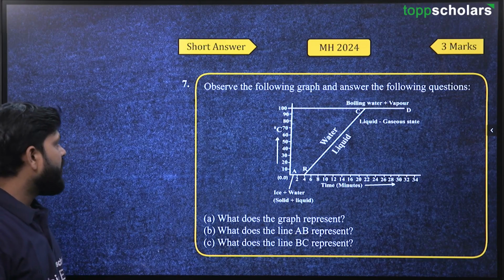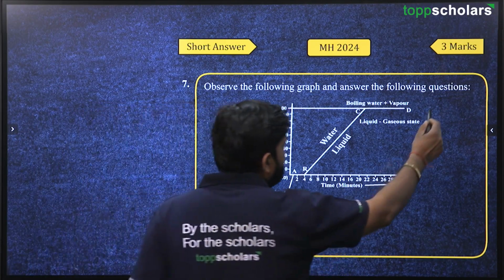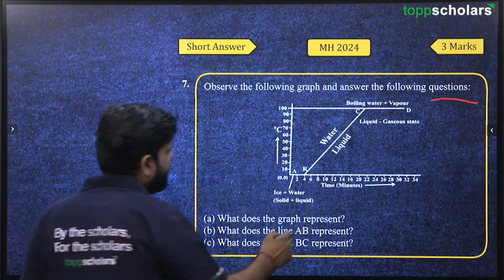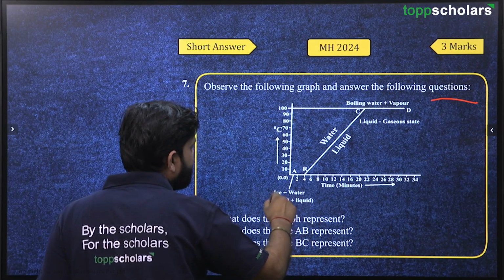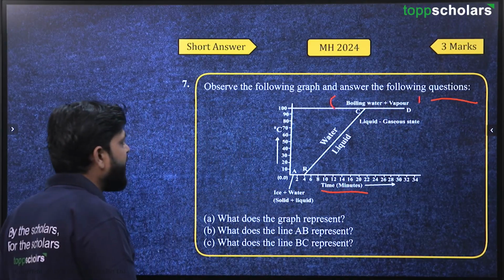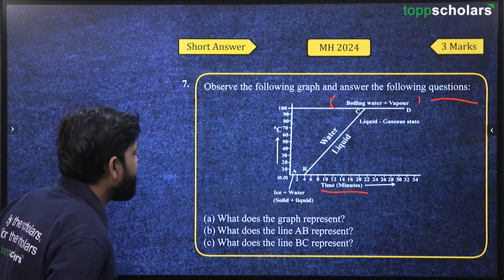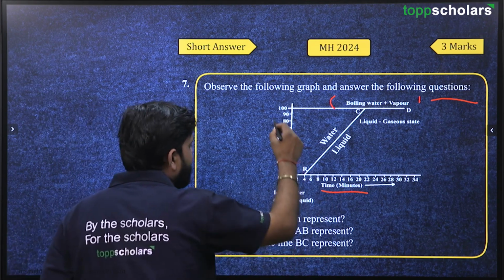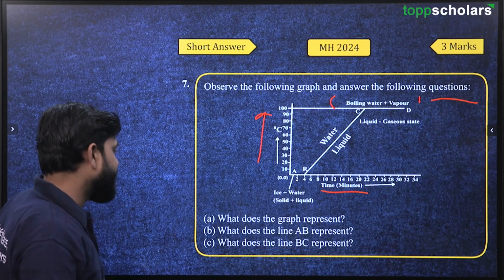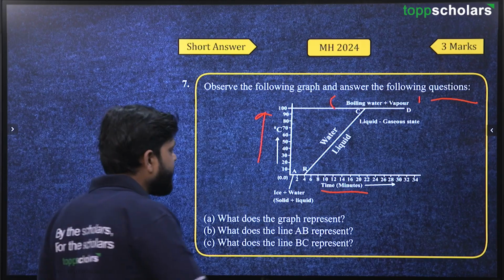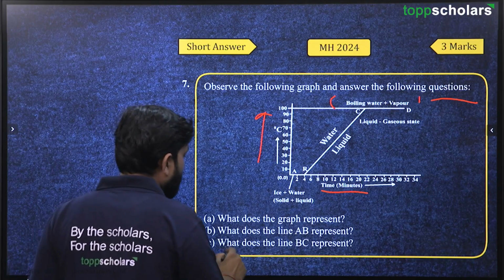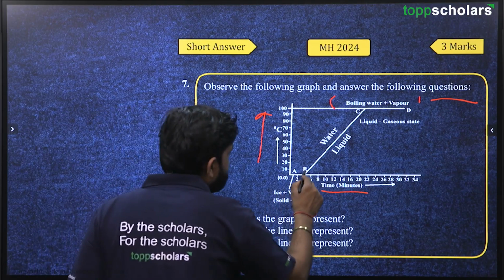Next question. Observe the following graph and answer the following questions. The graph is between what? You can see here ice, water, boiling water and vapor. The graph is between time and degree Celsius: change in temperature and time is given in this graph. What does the graph represent? What does the line AB represent? What does the line BC represent? Actually, this is B, guys.